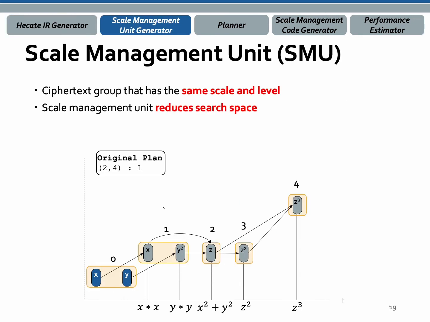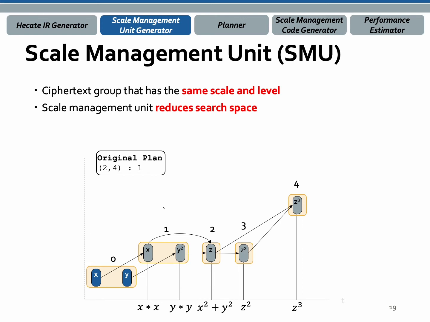The program written in HECATE IR is preprocessed by the Scale Management Unit Generator. A Scale Management Unit is a ciphertext group that has the same scale and level. By doing so, the compiler does not need to handle every ciphertext in the program, so the search space is reduced. For example, the root values x and y share their level and scale. The scale of x square and y square is different from x and y, so they form another scale management group. From addition, the scale and level remain the same, but there is an opportunity to insert a scale management operation, so it forms another group.